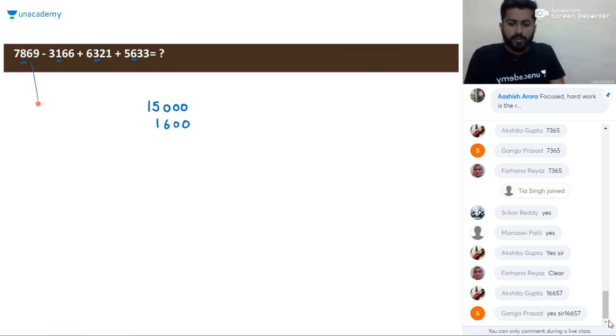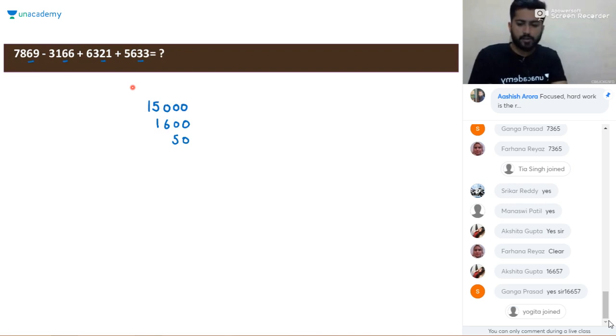Now proceeding to the 10th digit, it will be 6 minus 6, that is 0. First two numbers vanished. This is 2 and this is 3, so it will be 5. And we added 10 digits, so it will be like 0 in the end. We have to add 0 in the end, so 5 and then a 0.